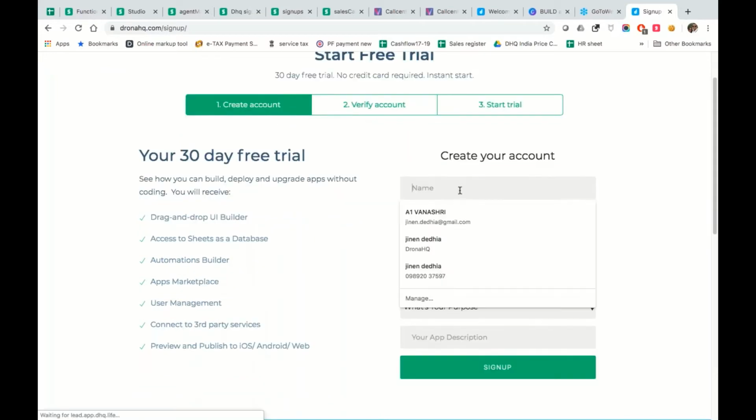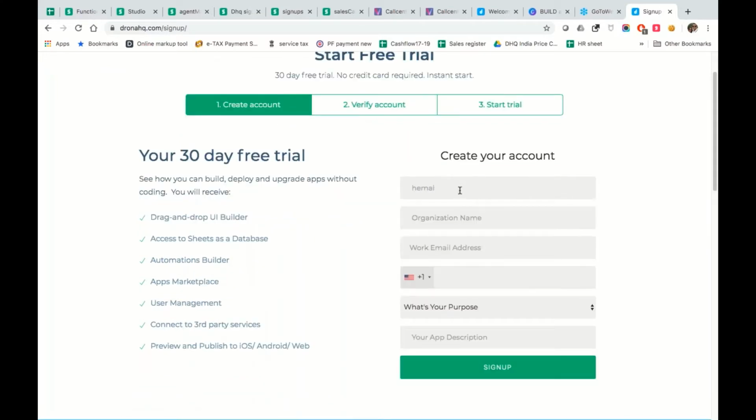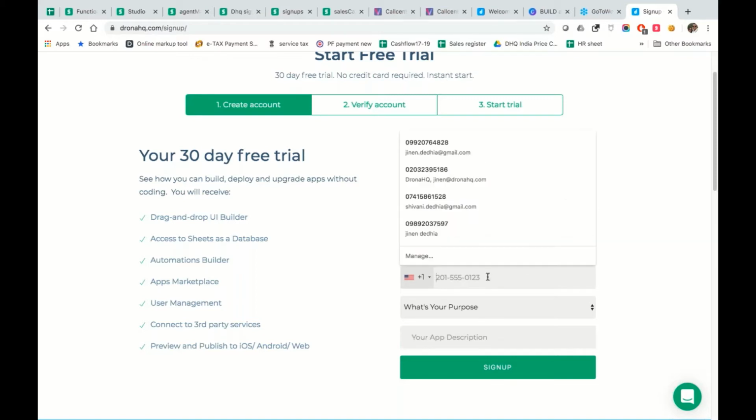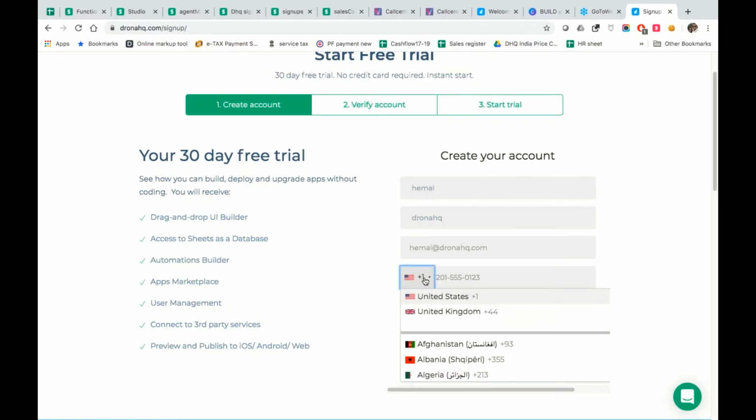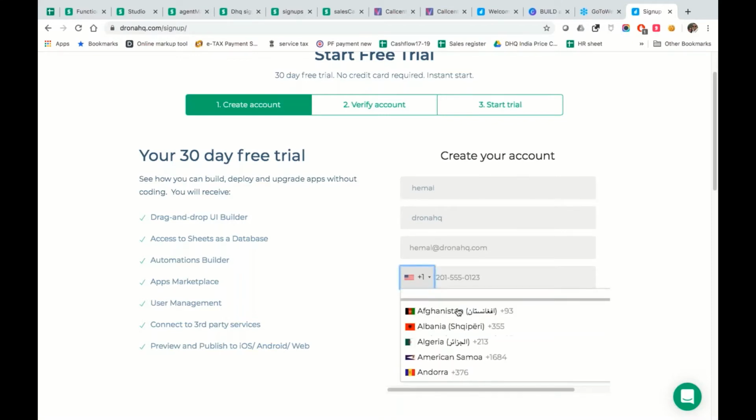So the fields that you see over here, let's assume I'm going to use my colleague's email address, his name, and then maybe company. And I'm also going to put a number, which might be his actual number, so that you see this.